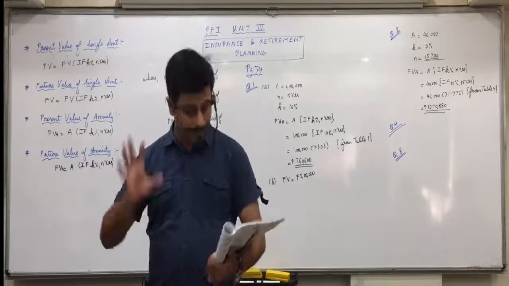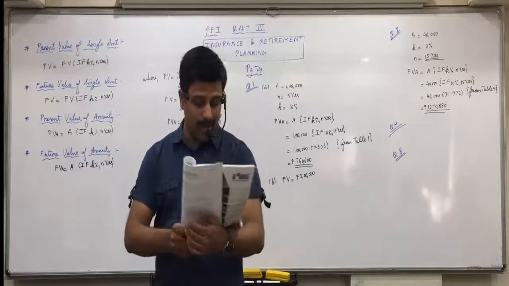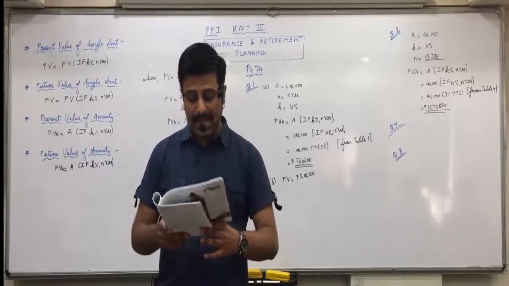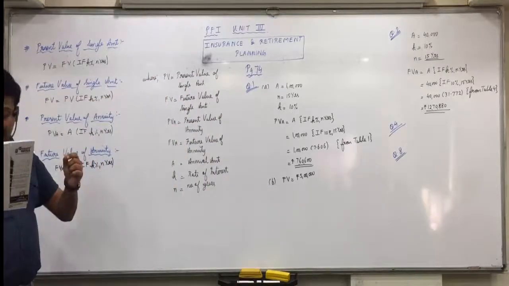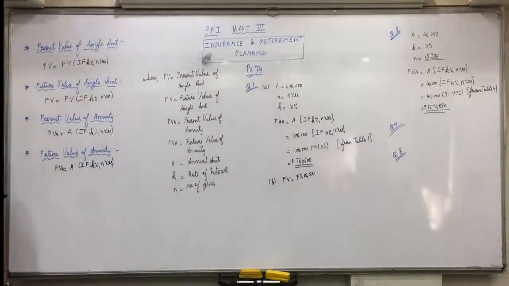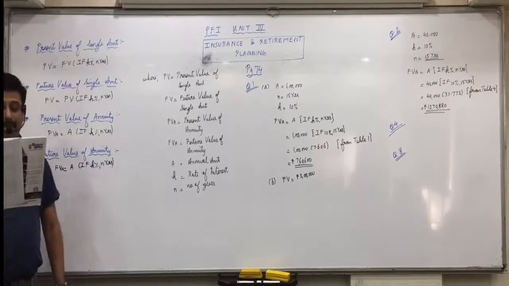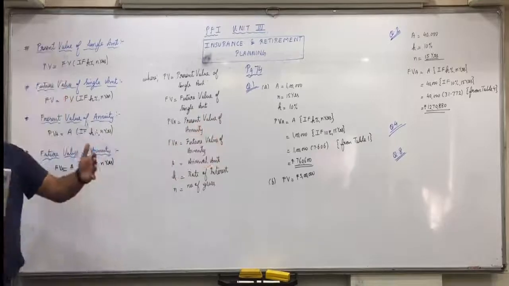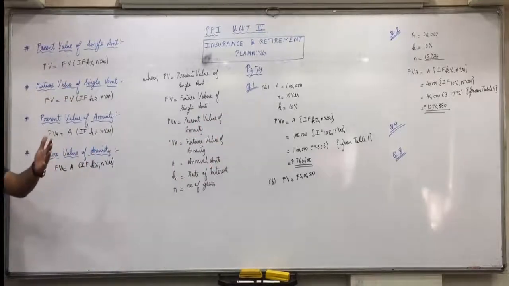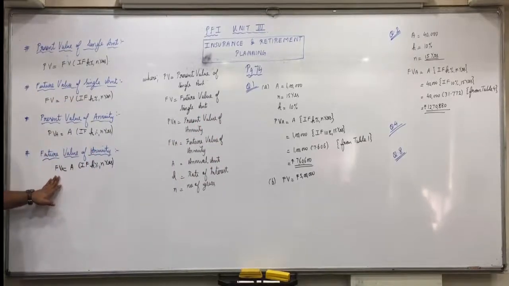Any confusion in this? Also look at question 8, then we'll start solving. Mr. Wala has decided to deposit rupees 30,000 per year, what is that? A, annual amount, in his public provident fund account for 15 years. What will be the accumulated amount in his PPF account at the end of 15 years? Means what is asked? Future value of annuity, if the rate of interest is 9%. Did you understand this? So solve both the questions right now.